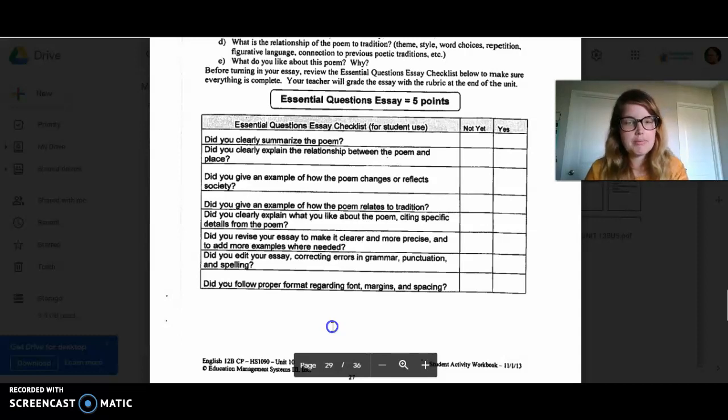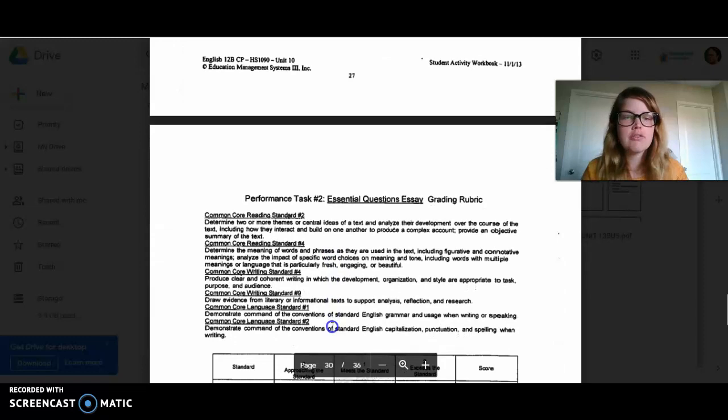Did you give an example of how the poem relates to tradition? So again, you must have something there. Did you clearly explain what you like about the poem, citing specific details from the poem? Remember, citing specific details means quotes. Did you revise the essay to make sure that it was clear and concise and add more examples if needed? Did you edit it? Did you follow the proper format? So that's all of that stuff.